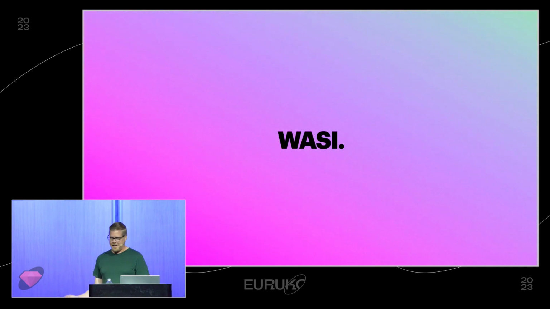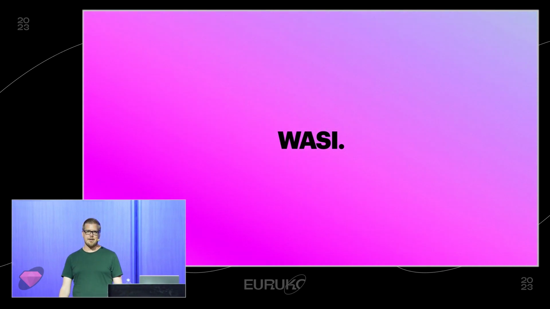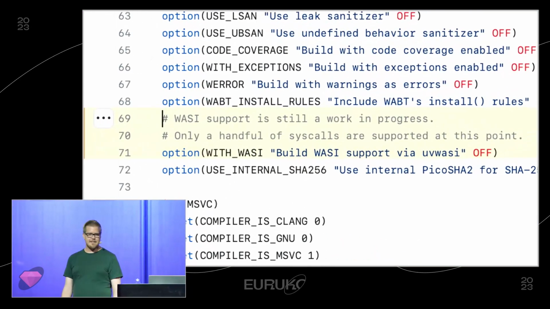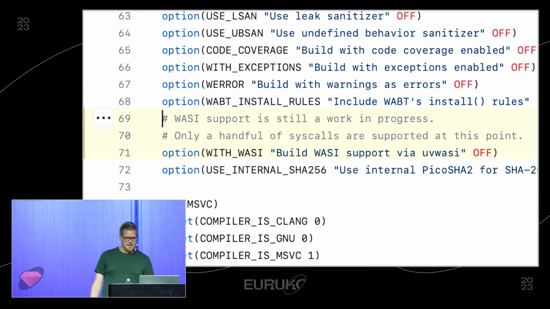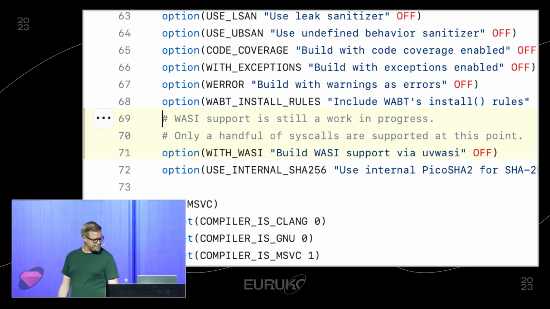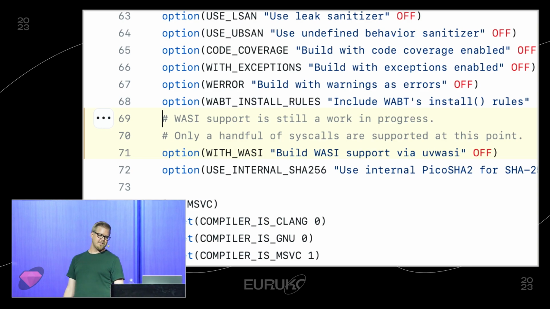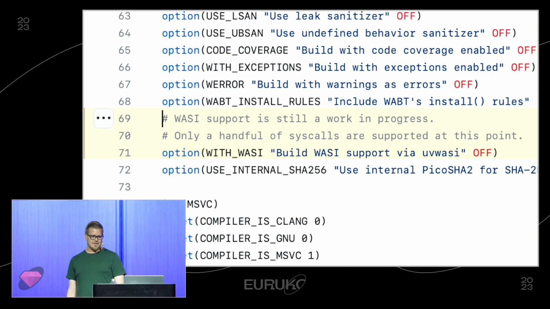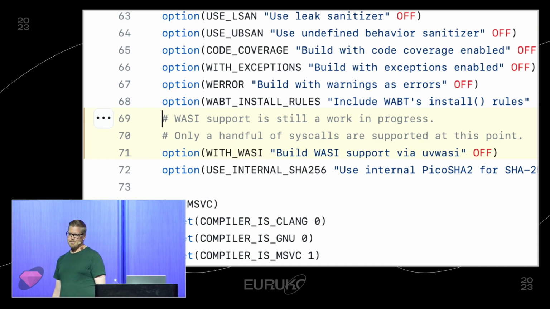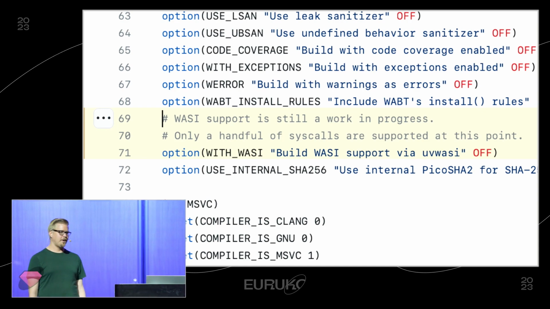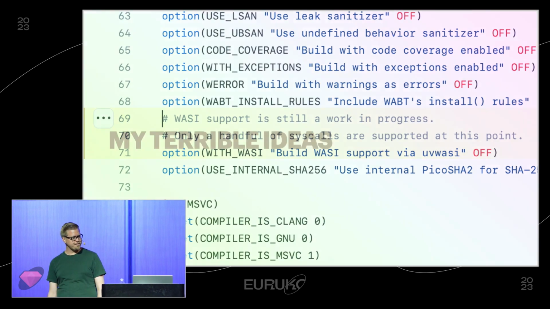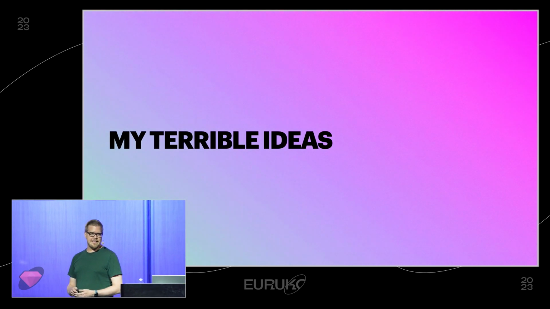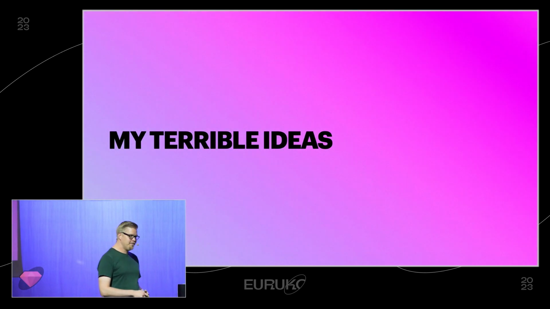And, well, crap. Or rather, WASI. Because if we look at the WebAssembly binary toolkit on GitHub again, we find this little gem there. WASI support is still a work in progress. Only a handful of syscalls are supported at this time. And actually, it also doesn't support everything in the WebAssembly binary toolkit, so the WASI to C part of it doesn't support any of it. But hey, back to the drawing board. I didn't become a senior developer by not having terrible ideas.